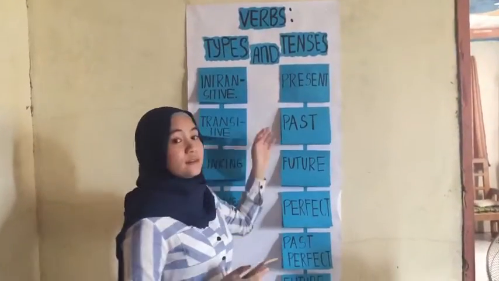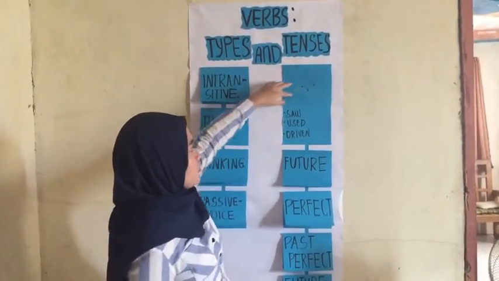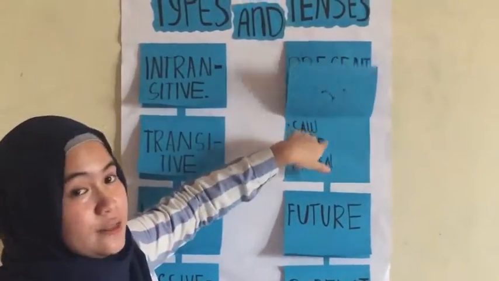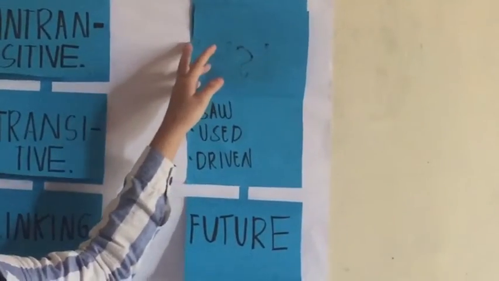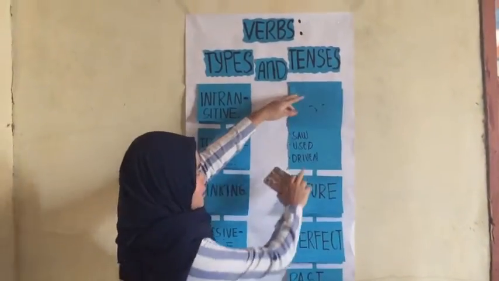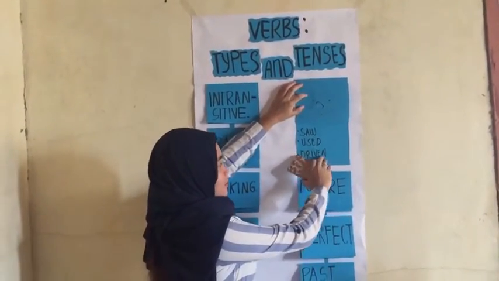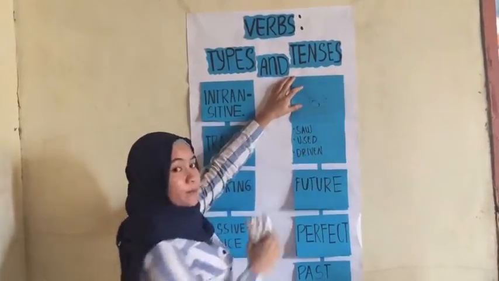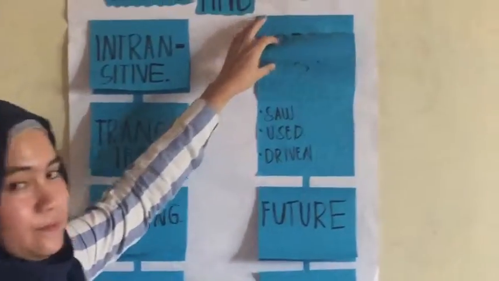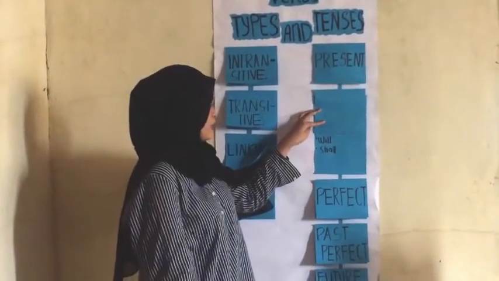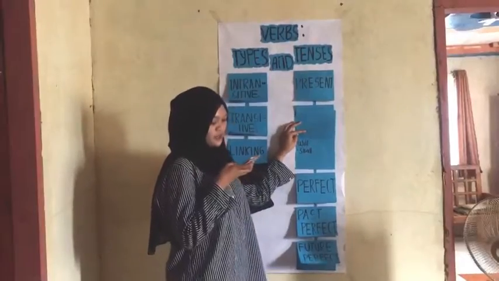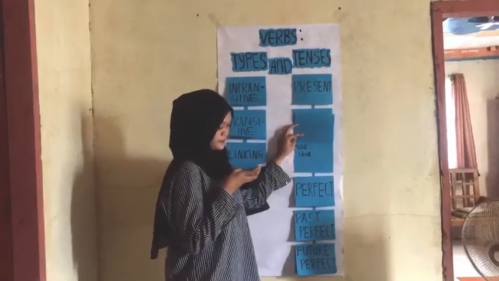Okay, so number 2 is past. So as you can see, the past forms are saw, used, and drove. Past is usually formed by adding ed, or en, as in used and driven, or by changing a vowel inside the verb. So next is future. Future is formed by adding will and shall. For instance, we will drive or we will see.